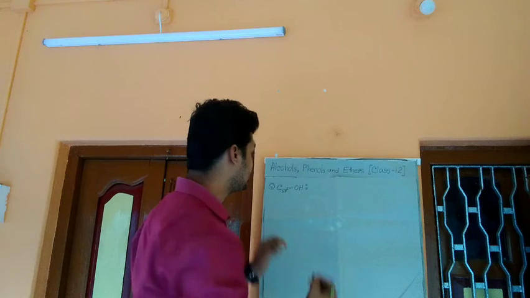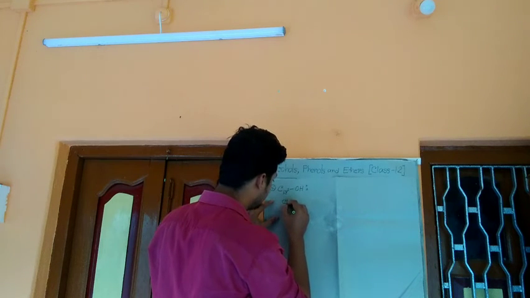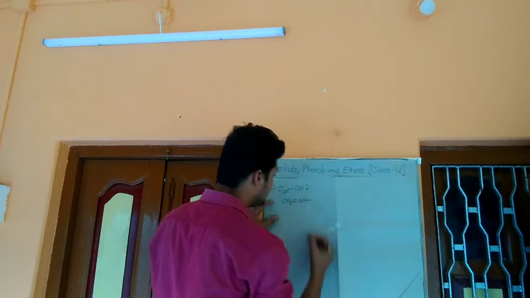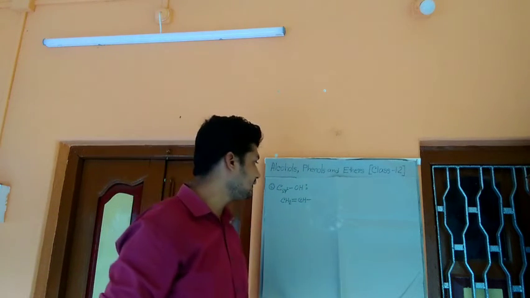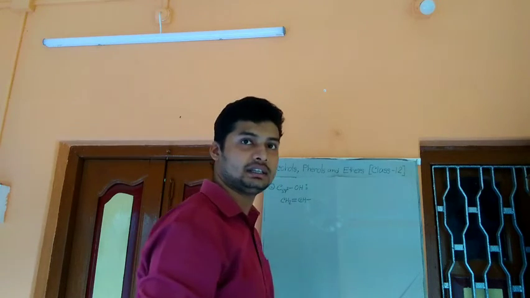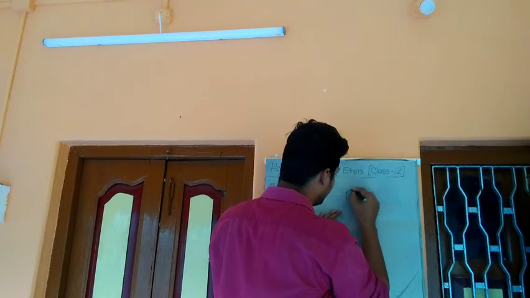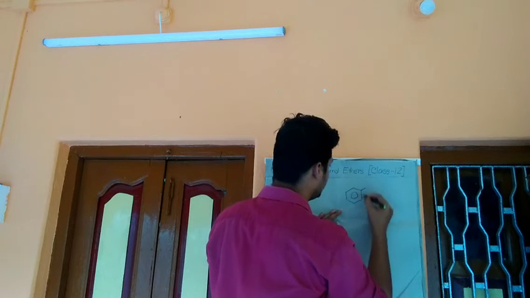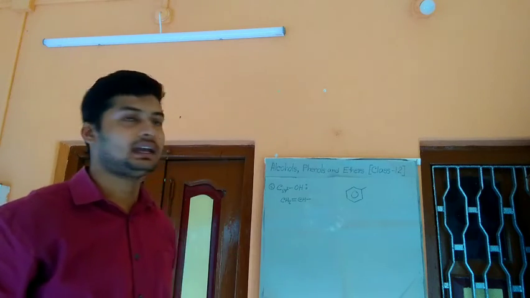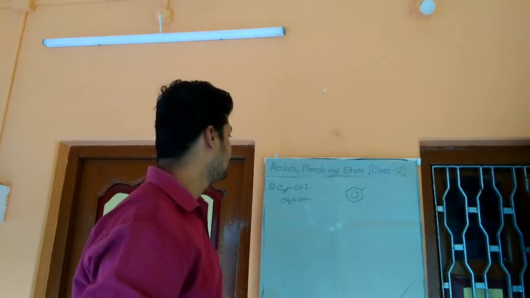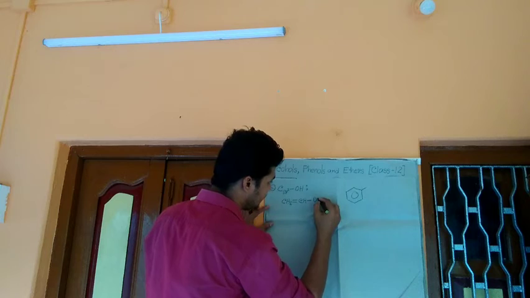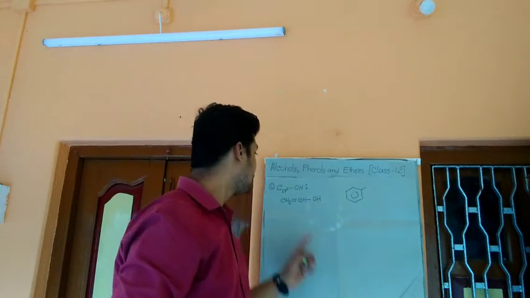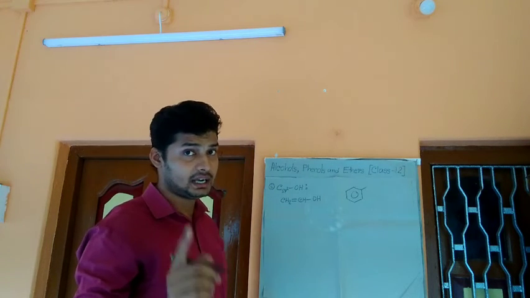Which is vinylic carbon? This is a vinylic aliphatic chain, and in case it has an aryl linkage, it is an arylic ring. Now if the hydroxyl group is present next to a double bond, these are called vinylic alcohol.